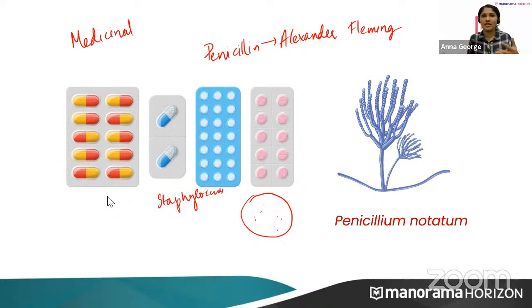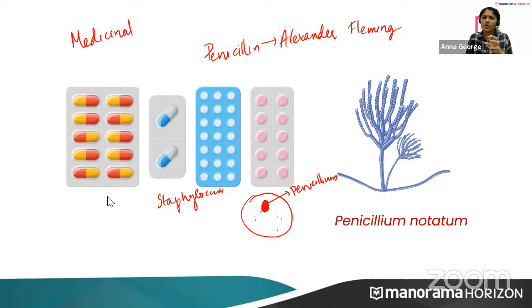After 2 weeks, when he returned, he saw some other fungus, some other organism flourishing in the same culture plate. That fungus was Penicillium notatum.